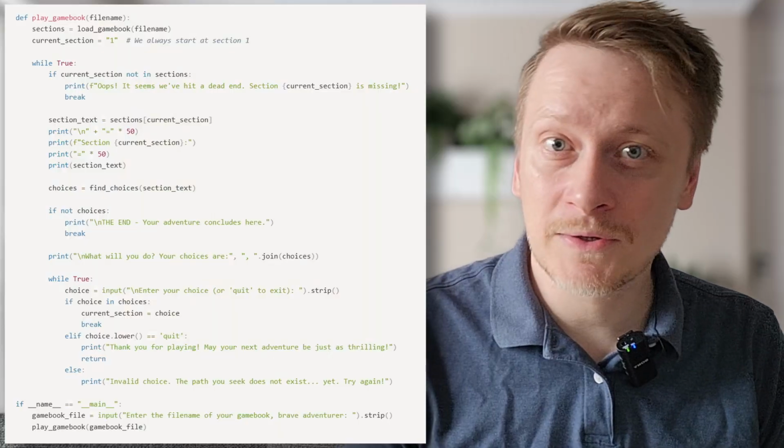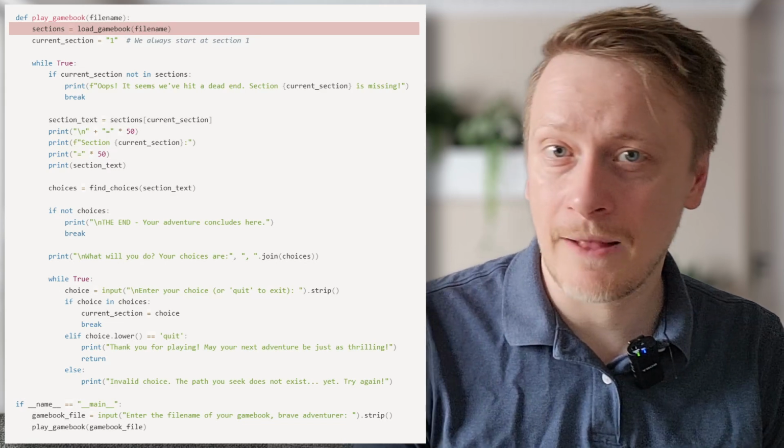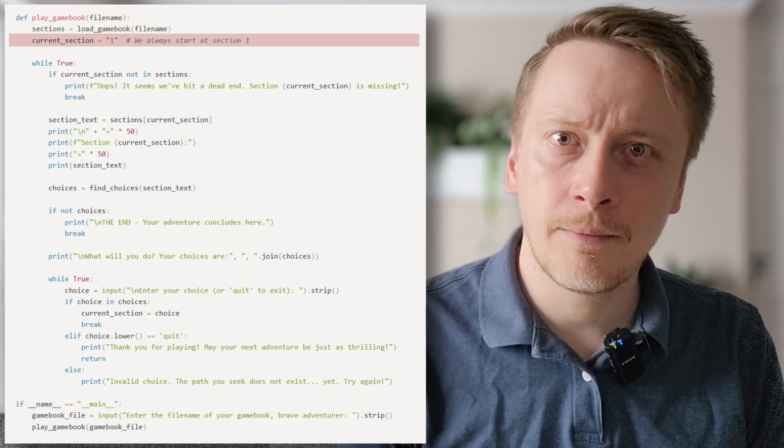Now for the exciting part, the main game loop. This is where all our functions come together. First, we load a story using load_gamebook, which organizes all the sections from a text file. We start the journey at section 1, just like flipping to the first page in a gamebook.